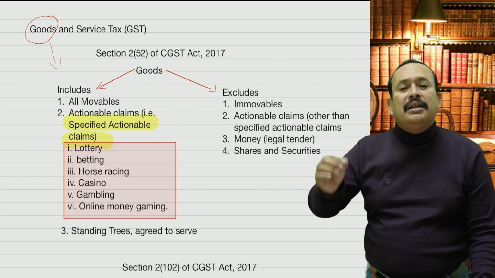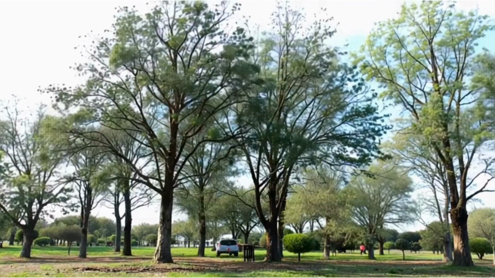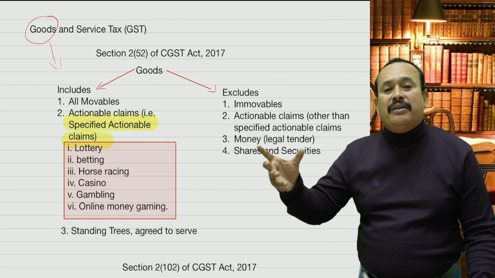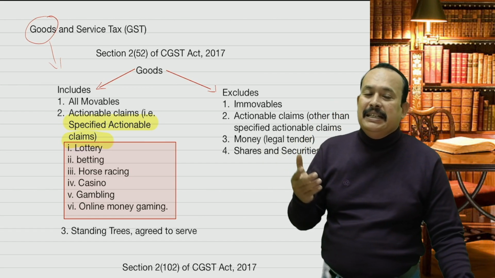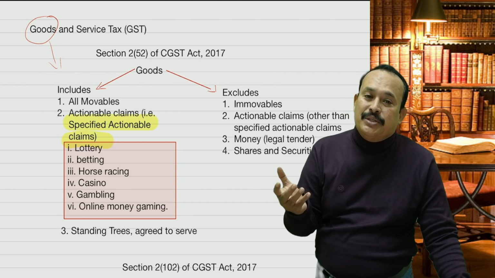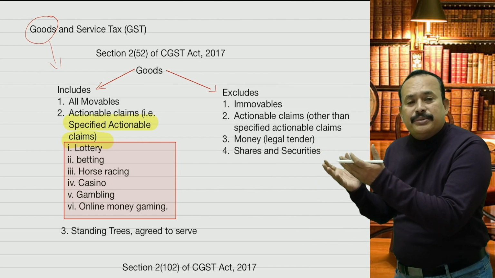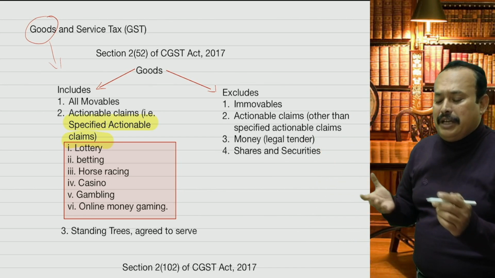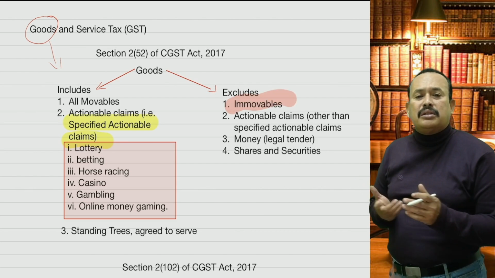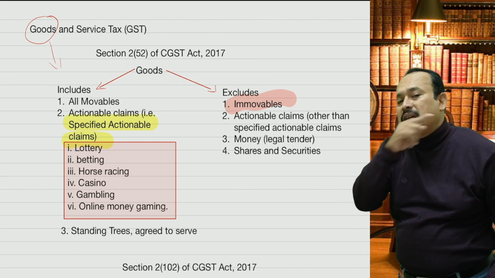Further, my dear, goods includes standing trees agreed to be severed or identified to be severed by detaching from the land. In that case, such items are also called goods. On the other hand, goods excludes all types of immovables, which are neither goods nor services.